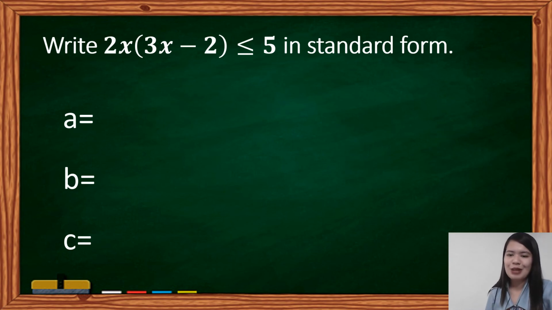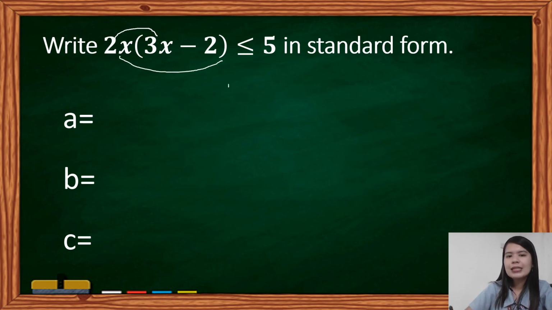Let's now proceed to our next example. Write 2x times 3x minus 2 less than or equal to 5 in its standard form. So, anong gagamitin natin ditong property? The one that we had earlier, the distributive property. As you can see on distributive property, we will just distribute 2x to 3x and 2x to negative 2.